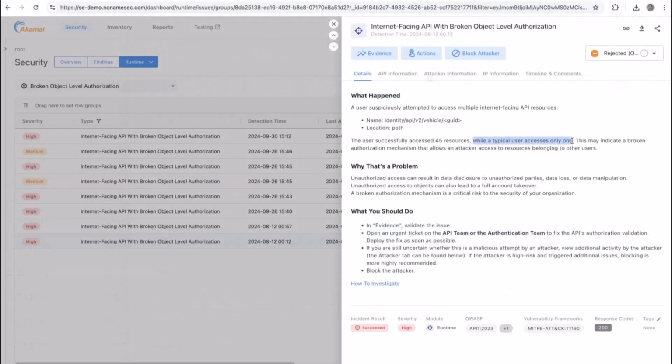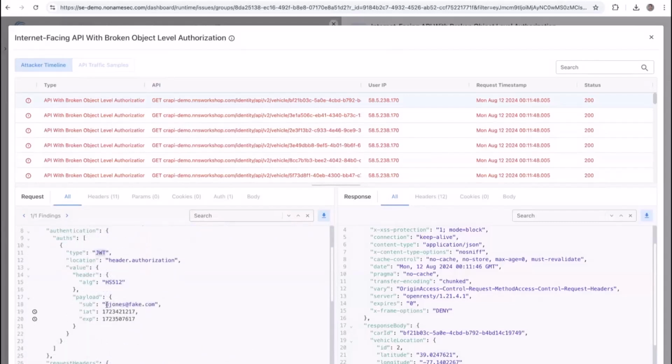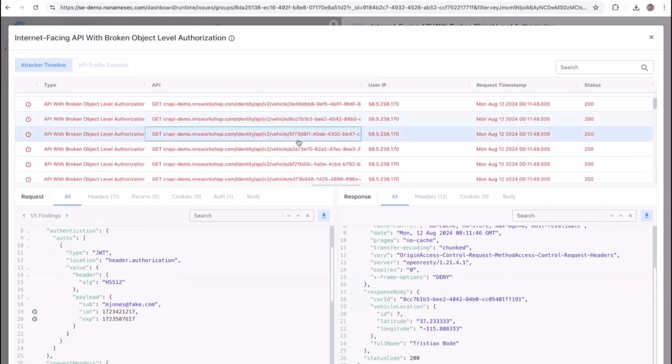If we want to see the actual issue in the evidence, we can look at all these transactions and see that the URL here contained one vehicle ID. The user was using a JWT header or token and is being authenticated. This mjones@fake.com is authenticated, but he was able to see Miriam Adams' vehicle location. If we click the next one, we can see the same user also authenticated. This time, he saw Jenny Glover's vehicle location and so on. More vehicles are seen, and it's always the same user.